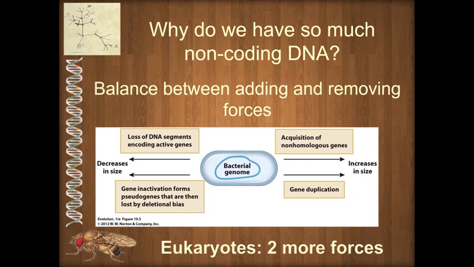So we look at those balances, we look at all of them, and we've listed some of these. So these apply to all organisms, not just bacteria. But we can lose DNA sequences that include genes. That's often detrimental. We can make pseudogenes, we can duplicate genes, we can add DNA, so we can increase or decrease genomes. And in many cases, these have very little phenotypic impact, and so some of them are kept, some are lost. And if the things that add DNA outweigh the things that take it away, eventually genomes get bigger.